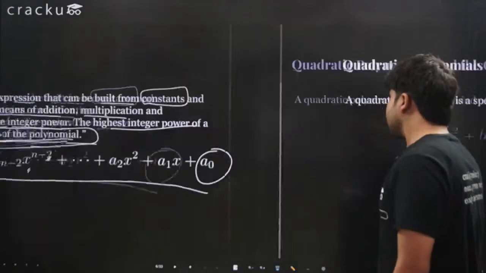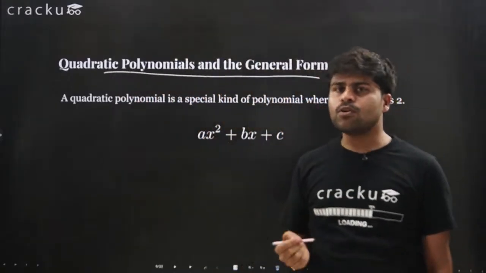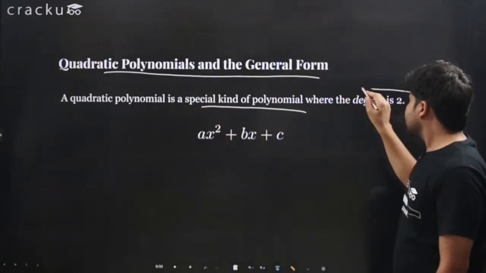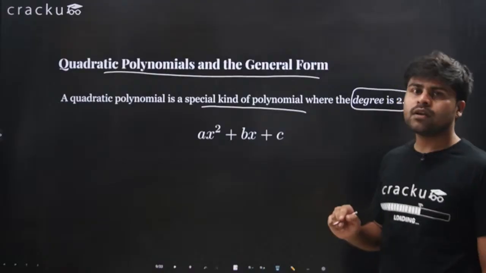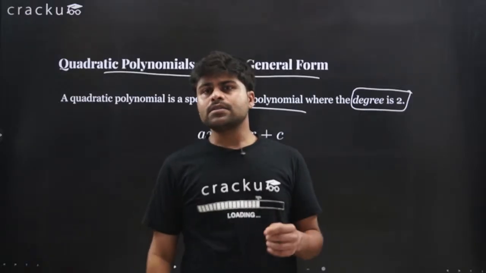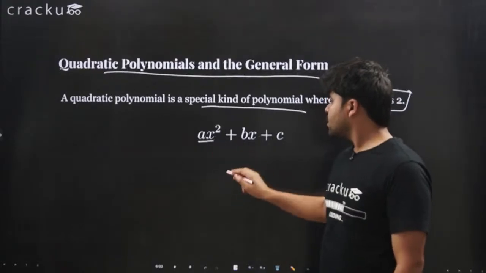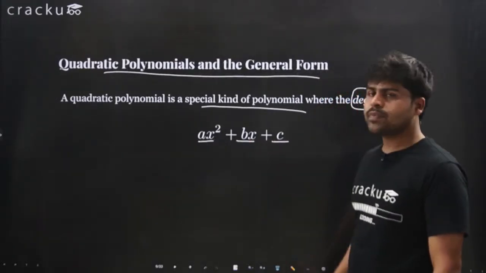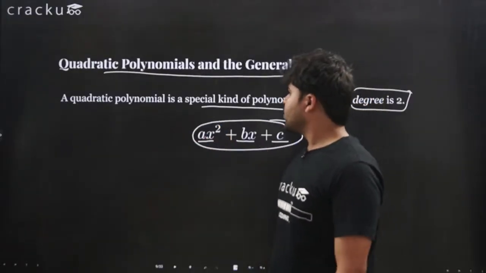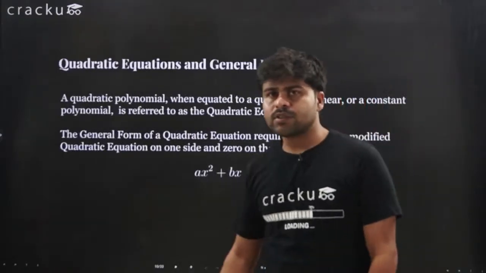This brings us to a quadratic polynomial and the general form. So what exactly is a quadratic polynomial? A quadratic polynomial is a special kind of polynomial where the degree is 2. So in a quadratic polynomial, the maximum power of the variable turns out to be 2. The form is ax² + bx + c. This is the standard form of a quadratic polynomial. Okay, I hope that's understood. Let's move ahead to discuss quadratic equations. This is today's topic.